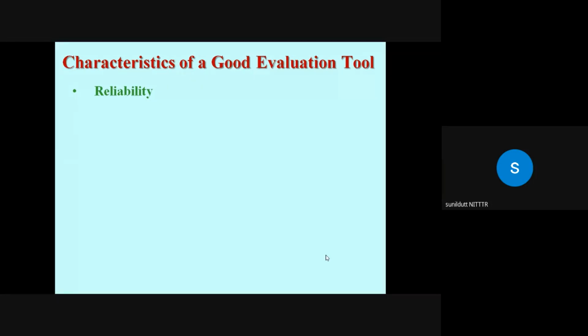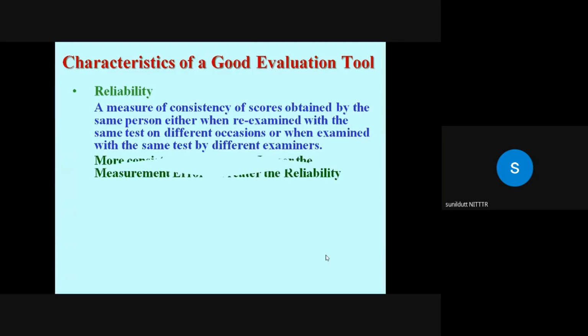So it means the objective test items provide reliable results because they are very much objective. In subjective test items, there are chances of changing the answer. Okay, so a measure of consistency. The more consistent the results are, the lesser the measurement error and the greater its reliability.